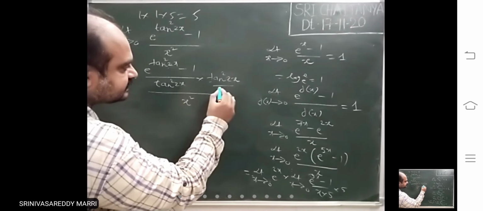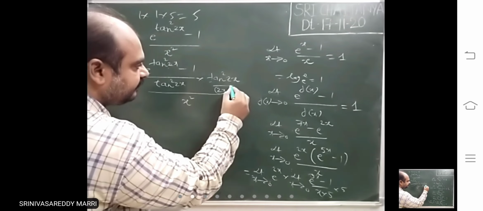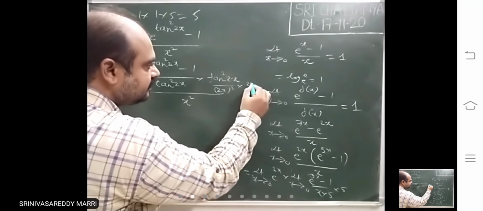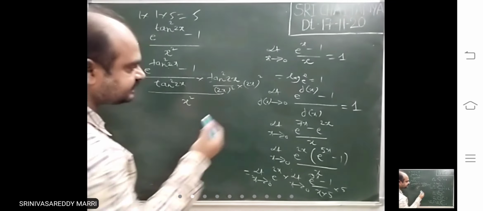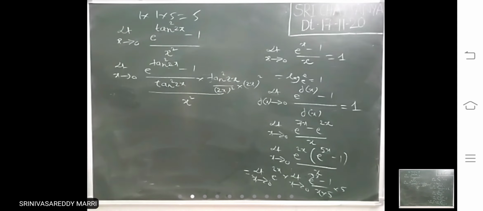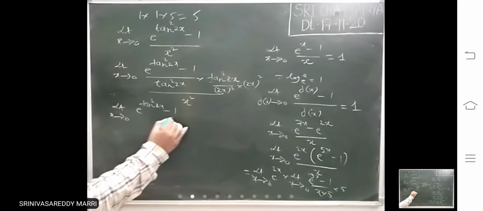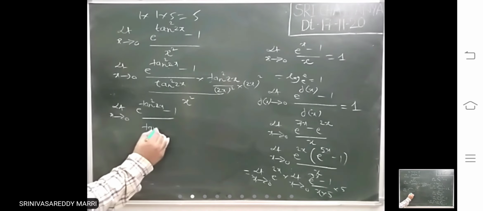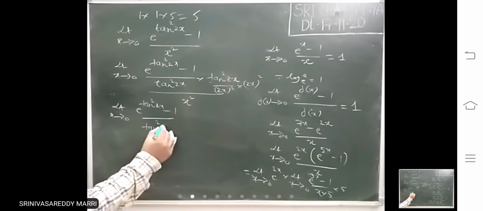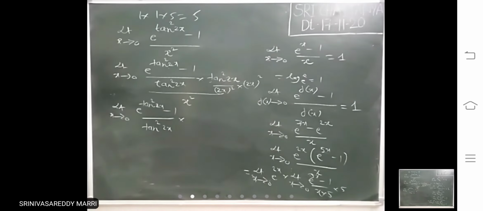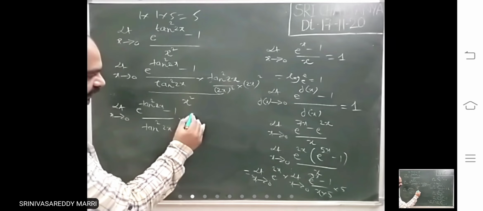Tan square 2x, you multiply and divide with (2x) whole square. This is another standard limit, so I am writing standard limit 1: limit x tends to 0 of (e^(tan square 2x) minus 1) divided by tan square 2x, as a separate limit.